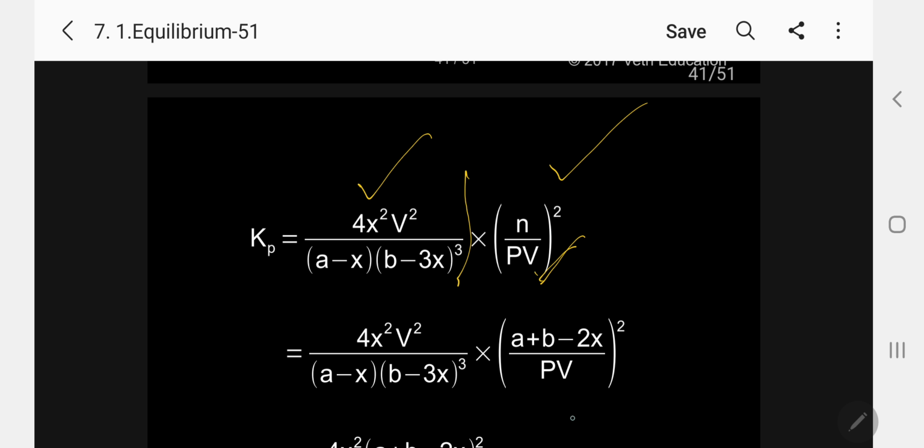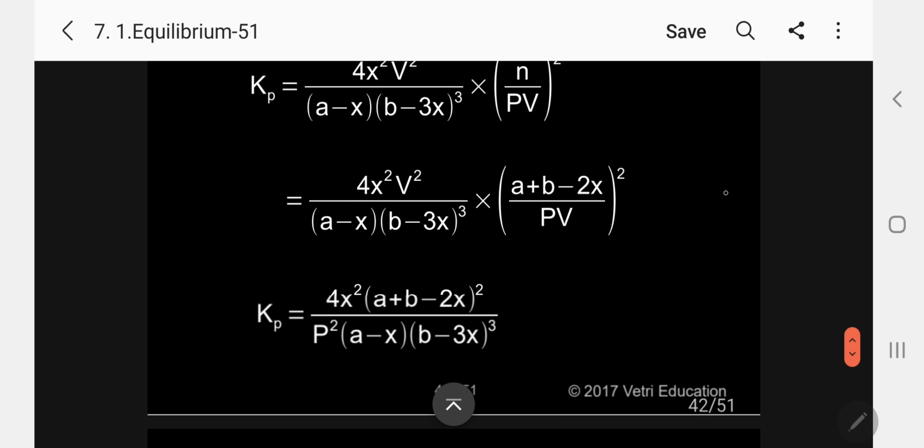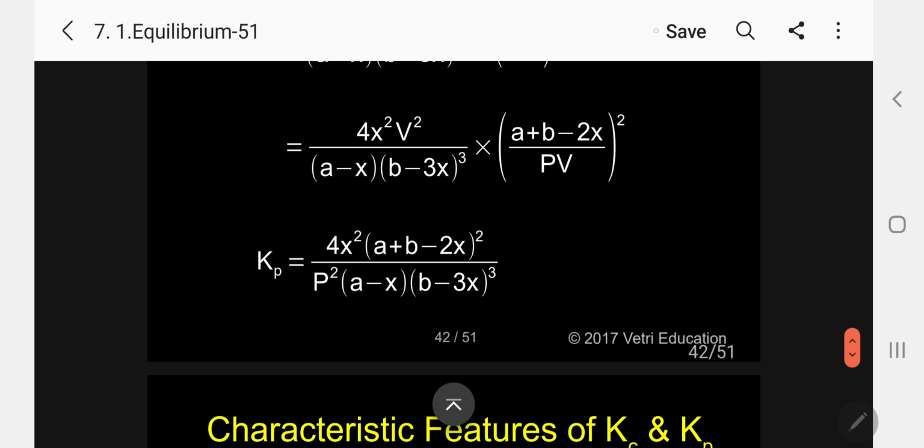Kindly follow. So I can now substitute here. What is n? The n value is (a plus b minus x) pv whole square. So finally I get 4s squared into (a plus b minus 2x) whole squared divided by p squared into (a minus x) into (b minus 3x) whole cube, which is the correct answer for Kp.